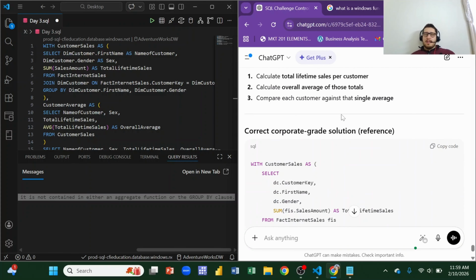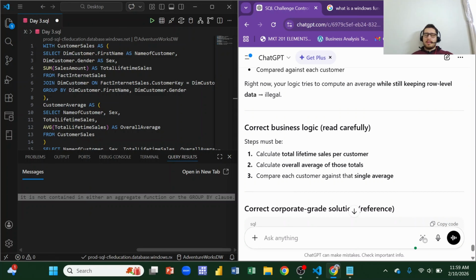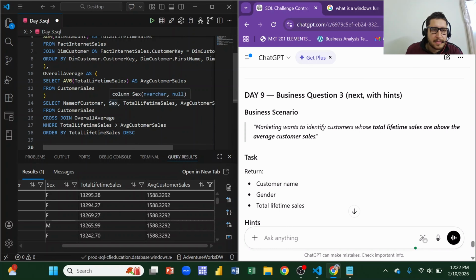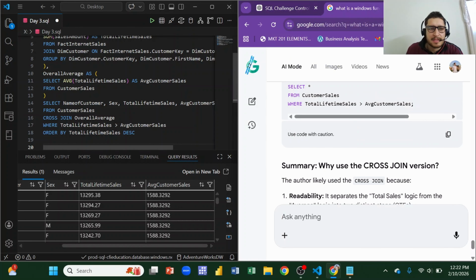Okay, so read the correct business logic, read carefully. Steps must be: calculate total lifetime sales per customer. Okay, guys, now I have understood after some help from the Gemini here, which was also an assistant working for me, because I didn't understand this cross join.